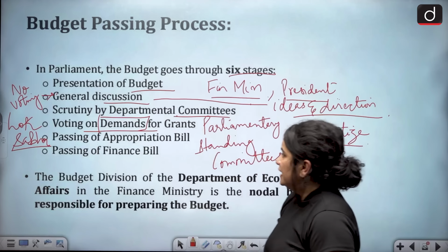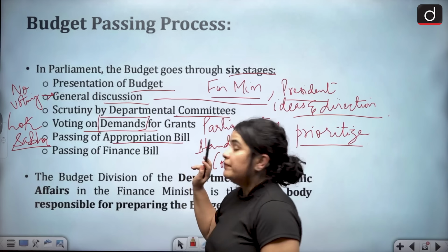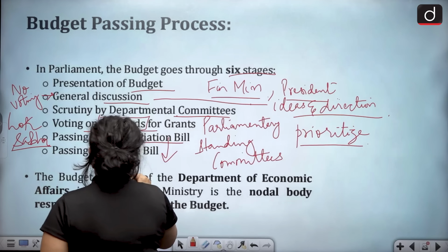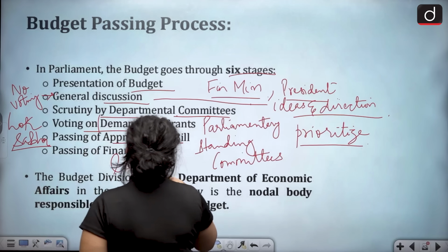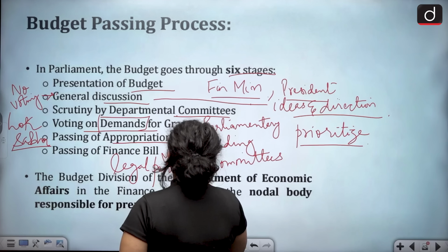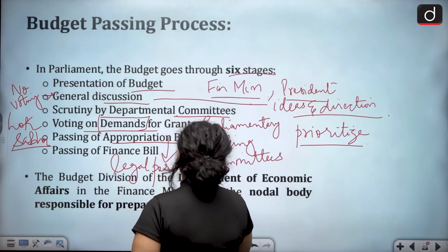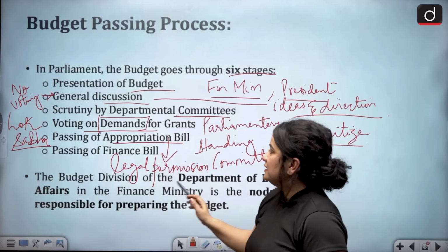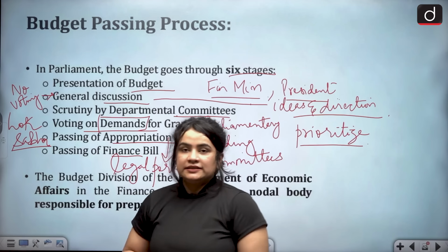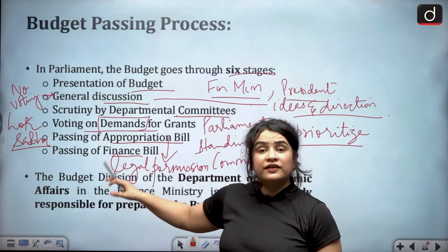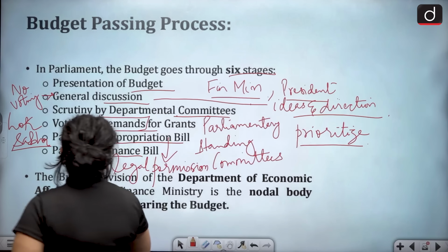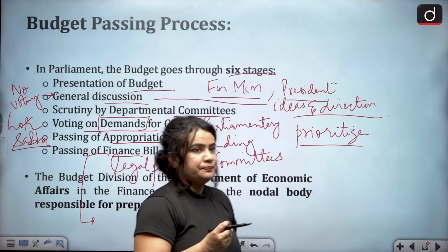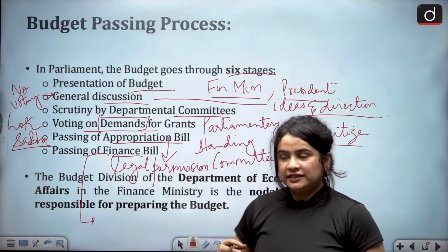All right. Then the appropriation bill is passed. When the appropriation bill is passed in the Parliament, it actually gives legal permission to the government to withdraw funds from the Consolidated Fund of India. And finally, the finance bill is passed. What does the finance bill contain? It contains basically how the taxes are going to be raised.